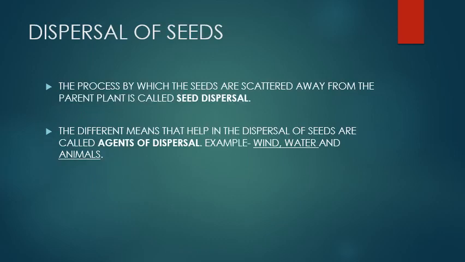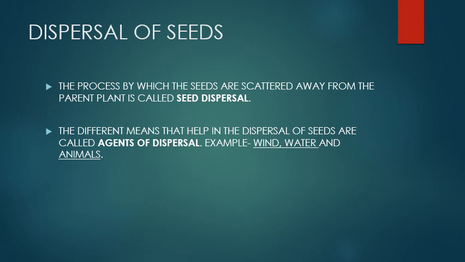Has any one of you ever seen a walking plant? I think nobody has seen. Since plants can't walk, they stay at one place, and all the seeds which they have will fall on the same place where they are present, and they will grow near that parent plant. And what will happen because of this? Because of this, the seeds will not get sufficient nutrition, air, water, etc., and thus they will fail to grow into a healthy plant.